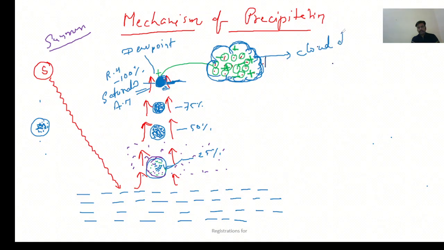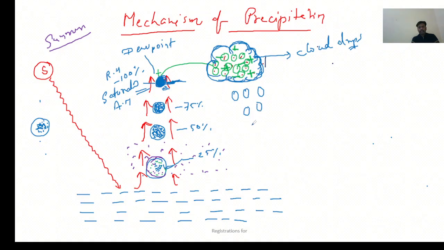Mind it, cloud drops are the bigger drops. And when the drops become bigger and bigger, then the clouds will become heavier and start falling downward. Let's see. Suppose the clouds become heavier, then cloud drops will fall from the cloud.